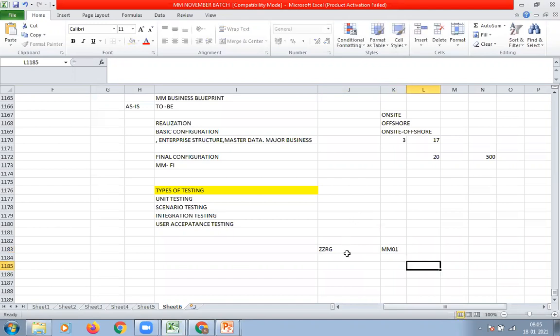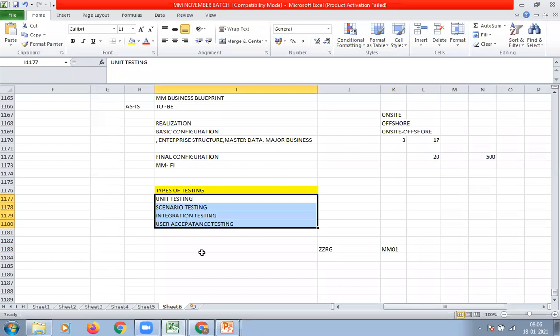We have to do single T-code testing. We test using MM01, create material master T-code, to make sure that this new material type is working as per the requirement. That is called unit testing: testing of a single T-code after configuration. We have to do all these types of testing after completing the configuration.